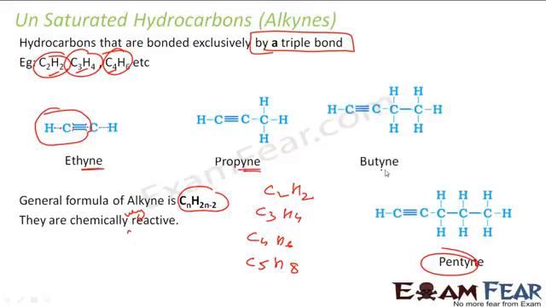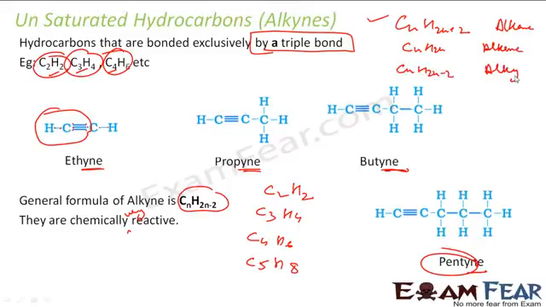See, there's "yne" here because all are alkynes, right? So it has all "ynes" here. And I'll tell you the naming convention, how it works, in the next few slides, right? How this got the name ethyne, propyne, butyne. So we'll study all these things, don't worry, but just understand that in the case of saturated, we have alkanes, and the general formula is CnH2n plus 2. They are saturated, they are alkanes. Then I have CnH2n, that is alkene, and then I have CnH2n minus 2, that is alkyne.